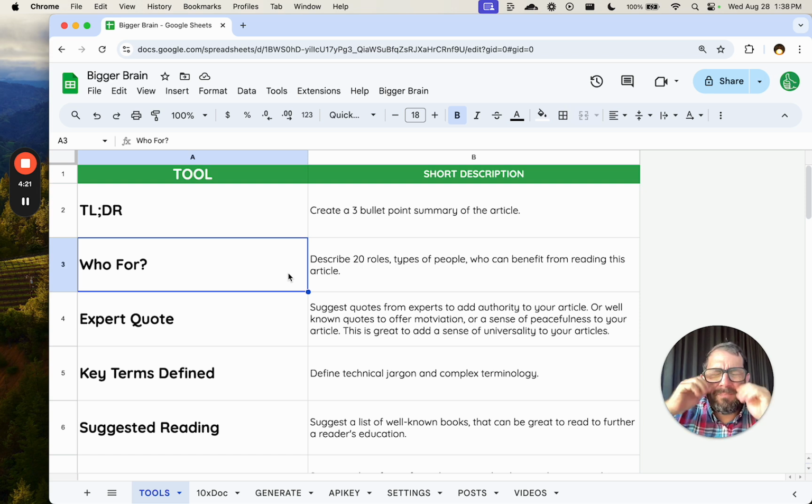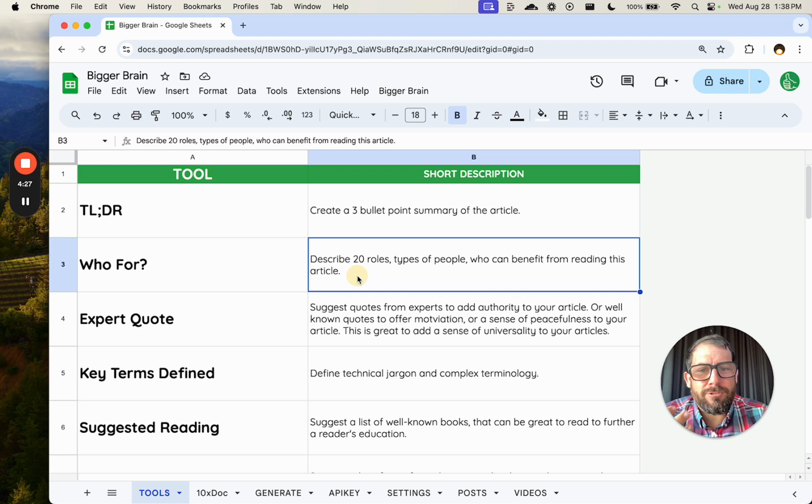And the big deal about this is that it's going to give you 20 roles and types of people, like church leaders or bloggers or content creators or influencers. It's going to expand the idea of who could use it.